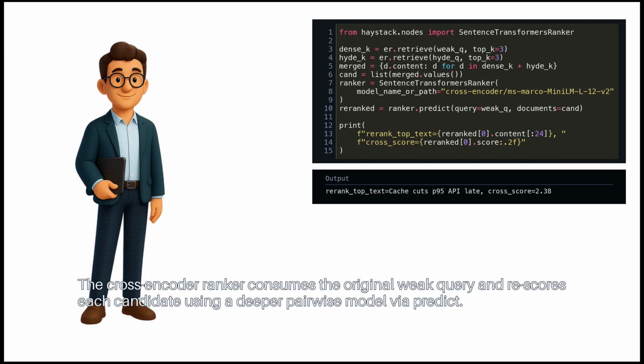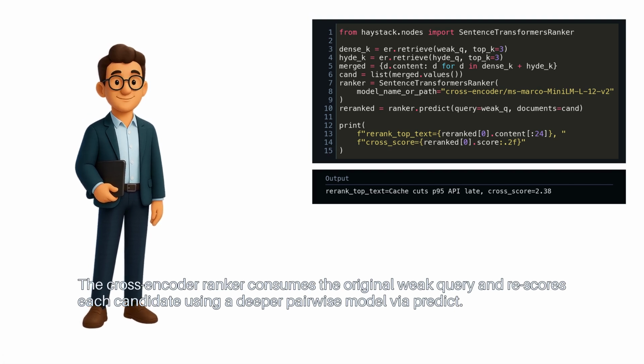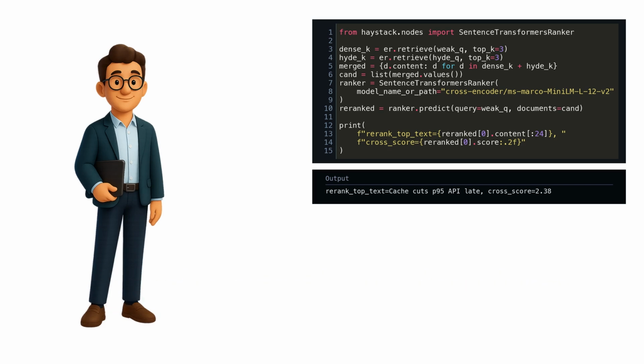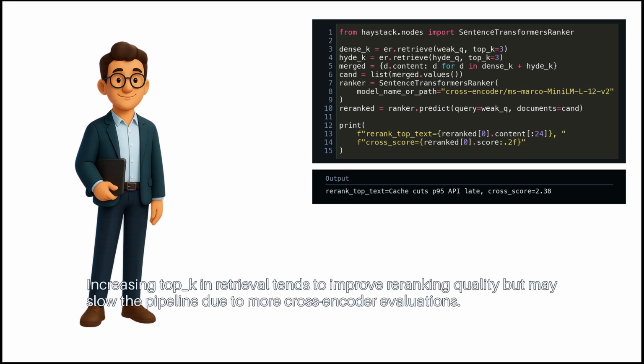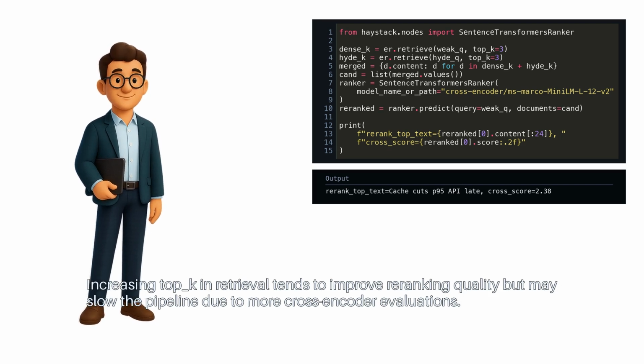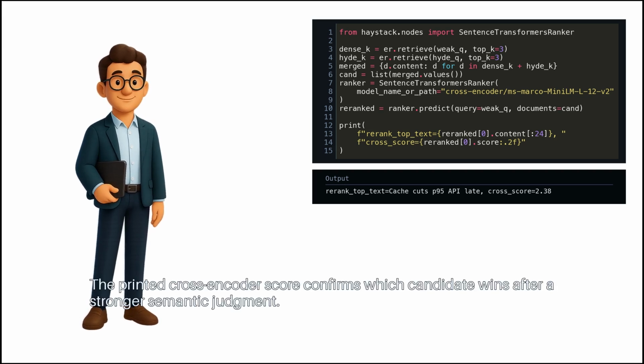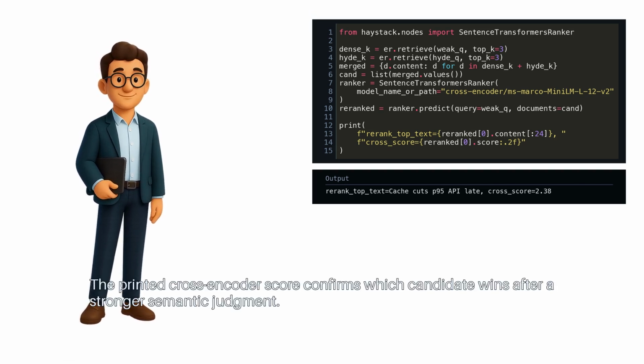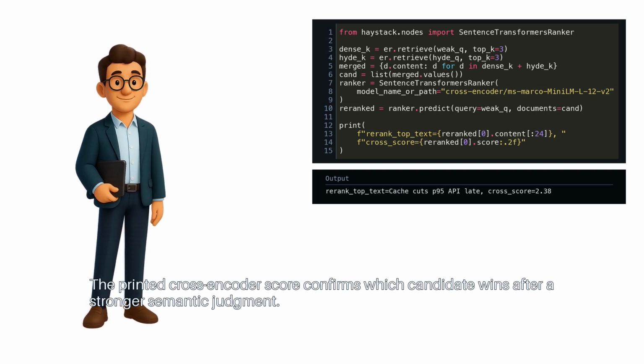The cross-encoder ranker consumes the original weak query and rescores each candidate using a deeper pairwise model via predict. Increasing top K in retrieval tends to improve re-ranking quality, but may slow the pipeline due to more cross-encoder evaluations. The printed cross-encoder score confirms which candidate wins after a stronger semantic judgment.